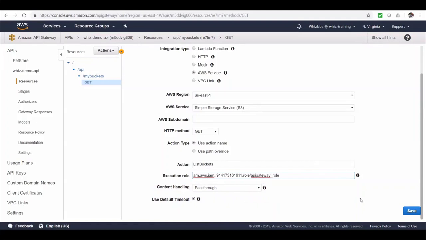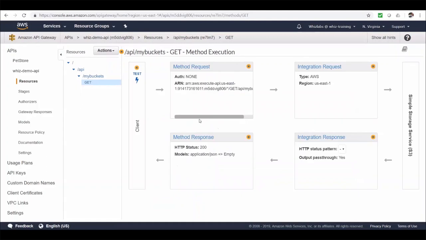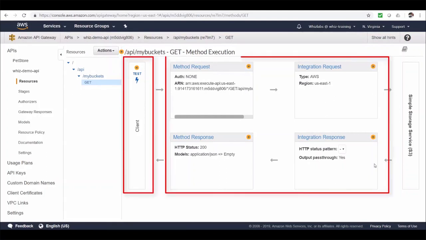Pass through means it sends the request as is. You can also convert the request to binary or plain text, but for now we will leave it as pass through, and let's save this. Okay, in here we see a simple kind of data flow diagram, how the request and response flows between client, API Gateway, and the backend service.